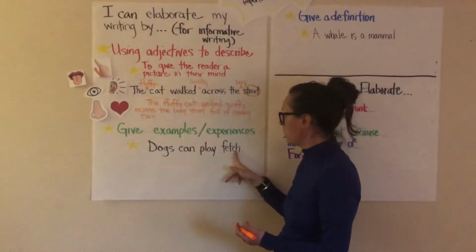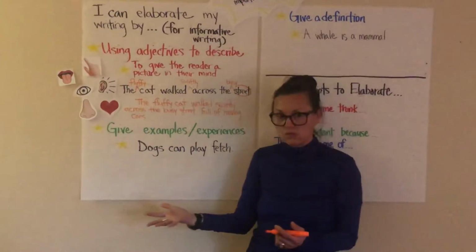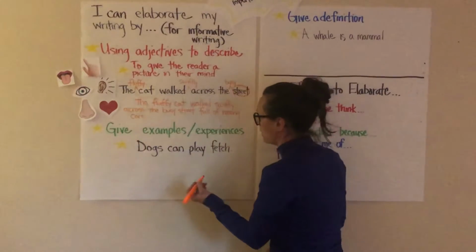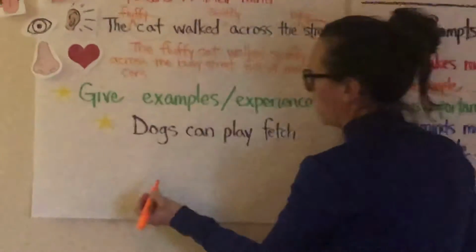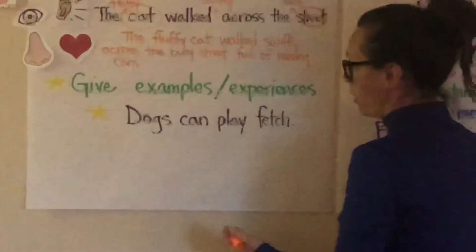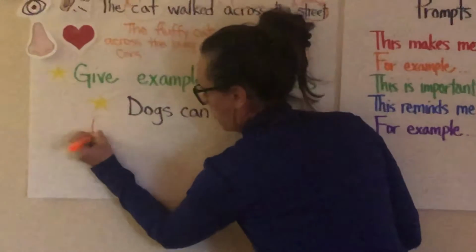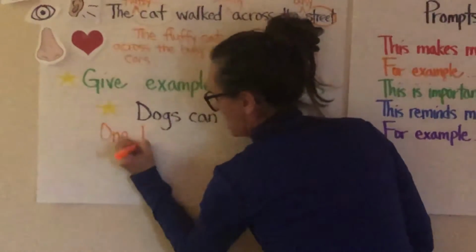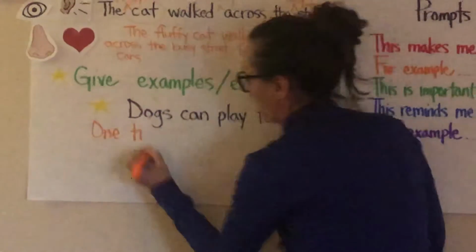So I can connect that to some experience I had, but maybe my other dog does play fetch. So I might add to this sentence, dogs can play fetch, I might say, for example, or one time, and I can tell about an experience I had playing fetch with my dog.